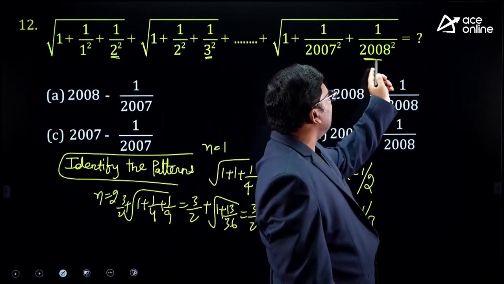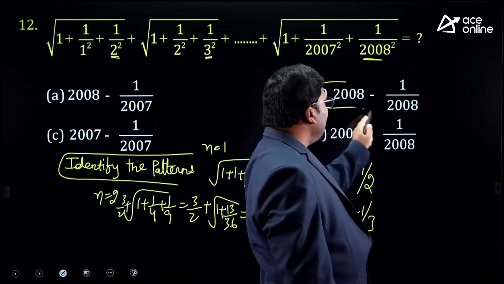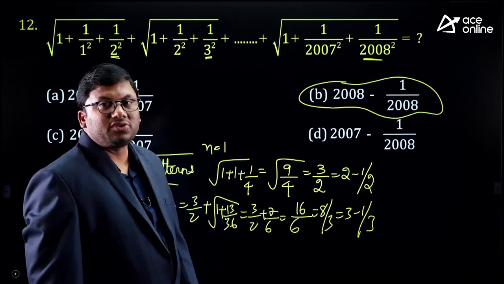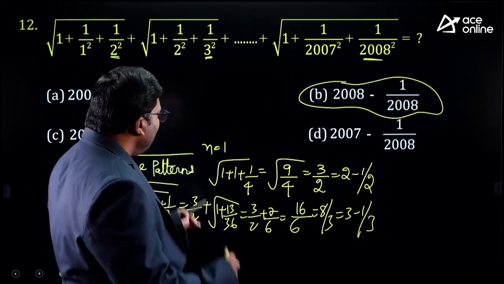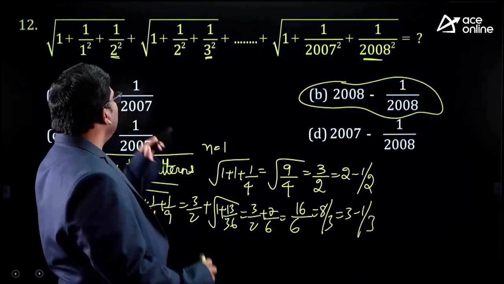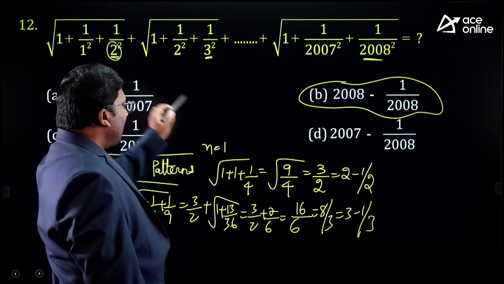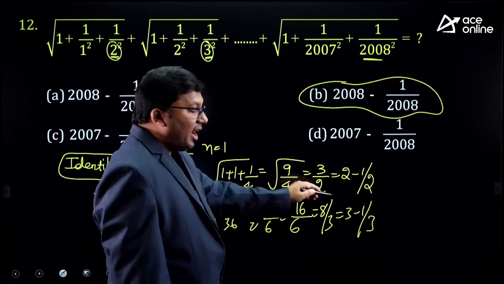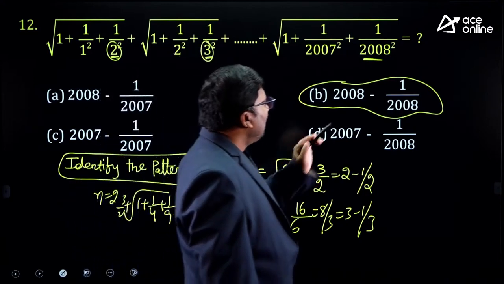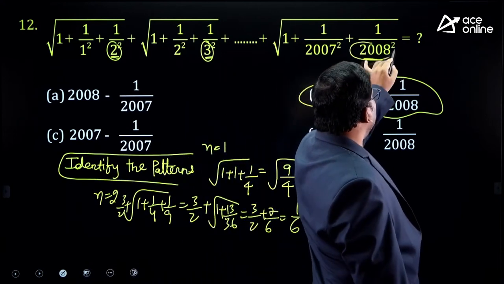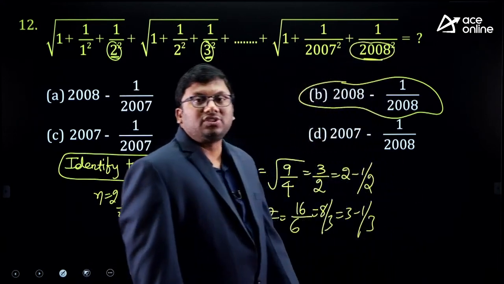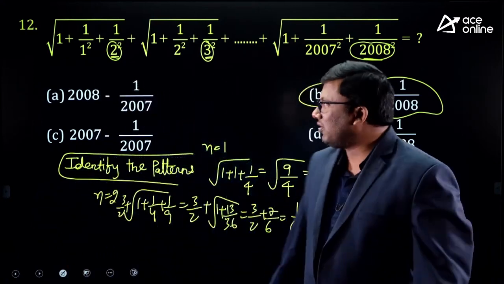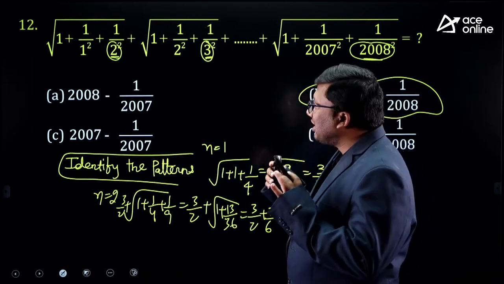Here it is ending with 2008, so the answer will be 2008 minus 1 by 2008. Classic question of solving the question. First term, it is ending with 2; answer is 2 minus 1 by 2. Second term, it is ending with 3; answer is 3 minus 1 by 3. Last term, it is ending with 2008; answer will be 2008 minus 1 by 2008. Idea it is clear, right sir?